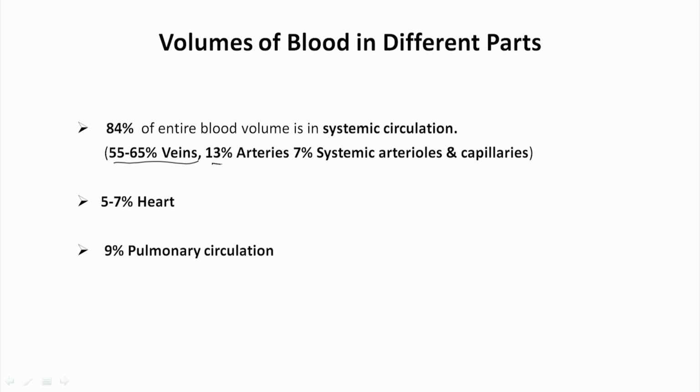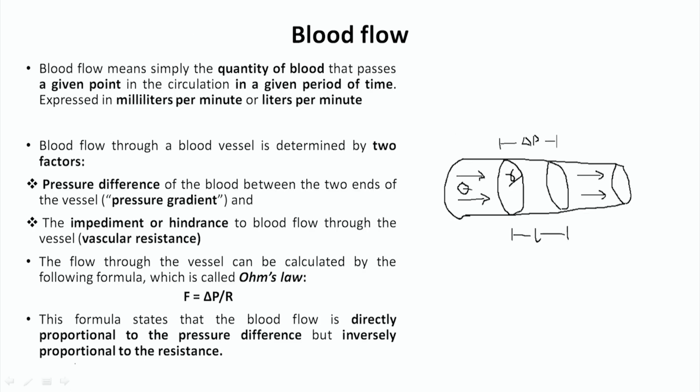Arteries carry only 13% of the blood, and around 7% is present in the arterioles and the capillaries. Then around 5 to 7% we already discussed is in the heart, and around 9% remains in the pulmonary circulation. So this is the volume of blood distributed in the different parts of the body.